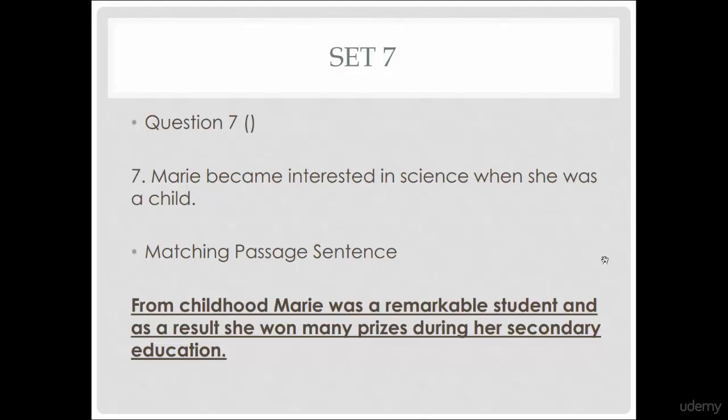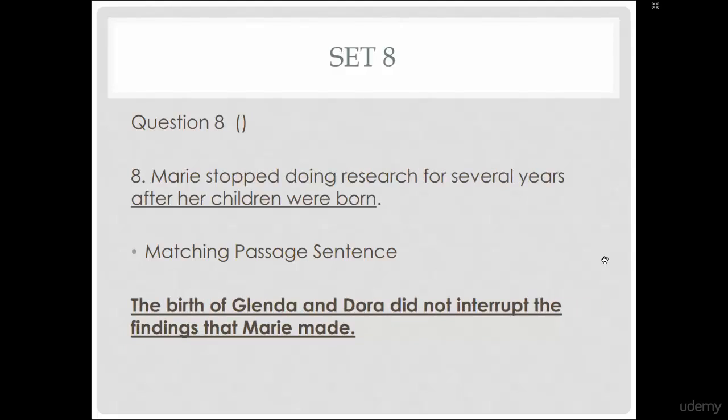All right, let's look at another one. Question 8. Marie stopped doing research for several years after her children were born. And the matching passage sentence: the birth of Glenda and Dora did not interrupt the findings that Marie made. So we scan the passage, we look at the question, and our keywords from the question were Marie, research, and children being born. So that's the information that I used from the question to find the matching sentence.